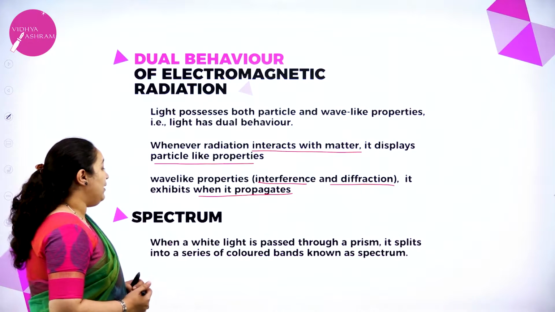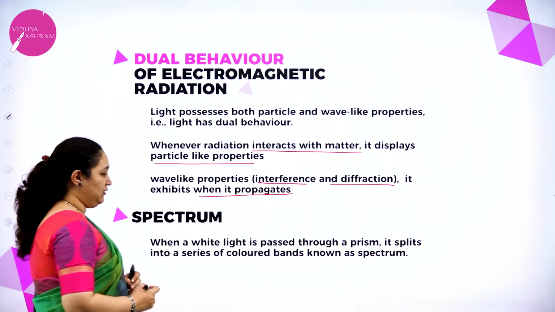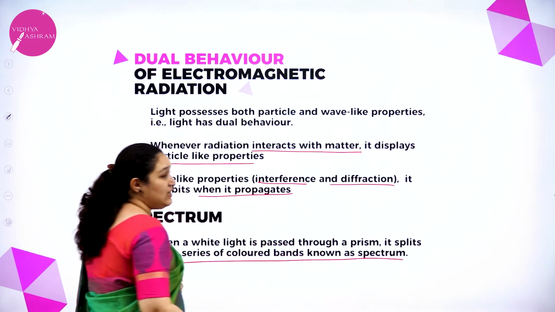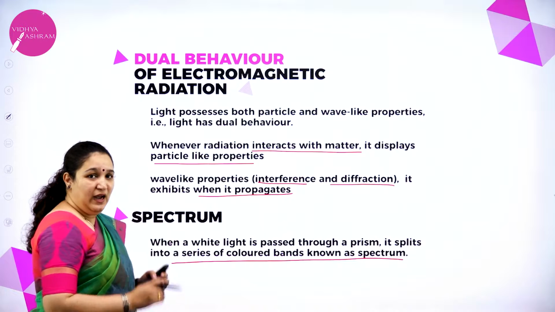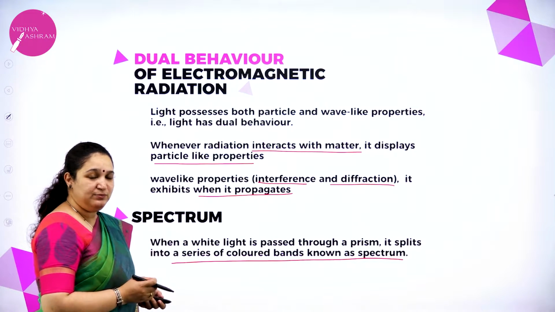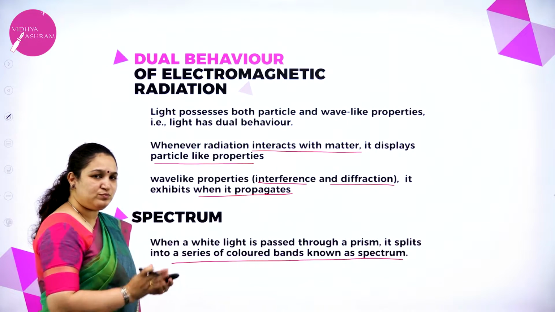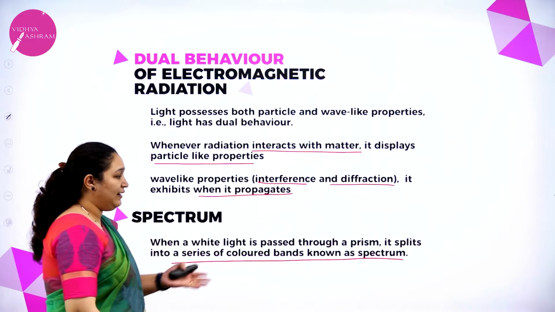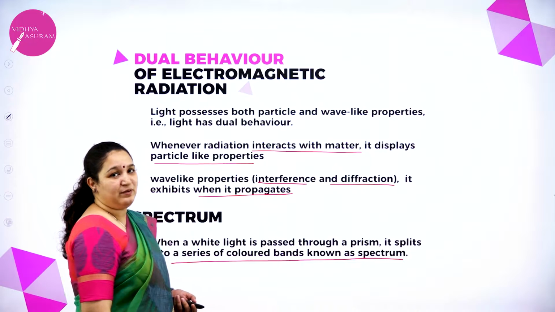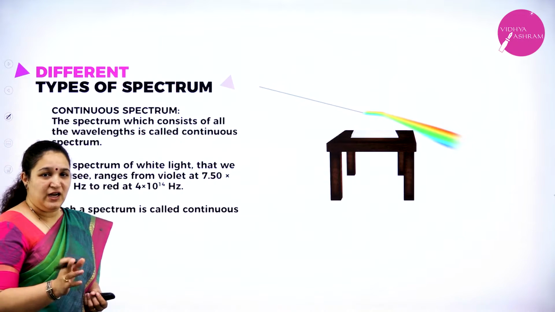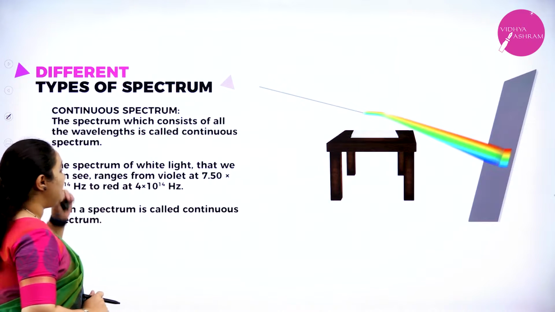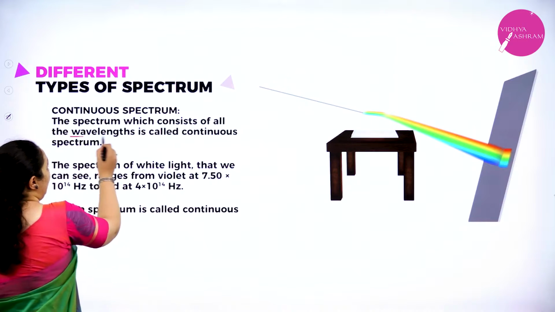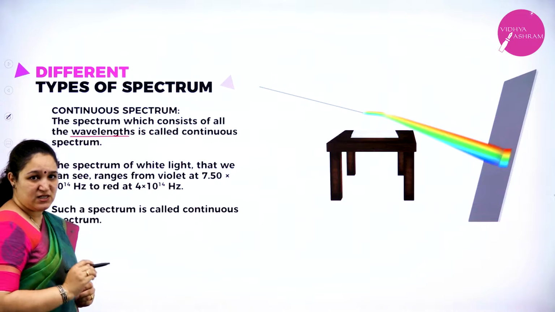Similarly, when a white light is passed through a prism, it splits into a series of colored bands known as spectrum. When white light is passed through the prism, it will split into different colors. That band is called spectrum. The first one is continuous spectrum. What is continuous spectrum? The spectrum which consists of all the wavelengths is called continuous spectrum.